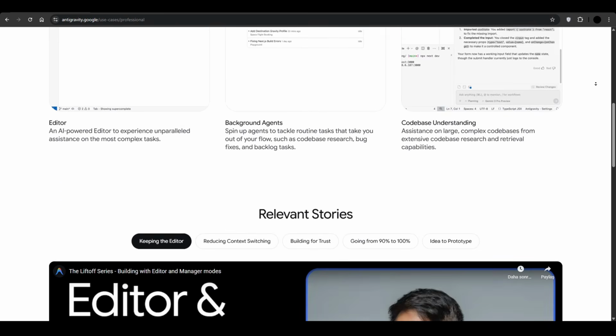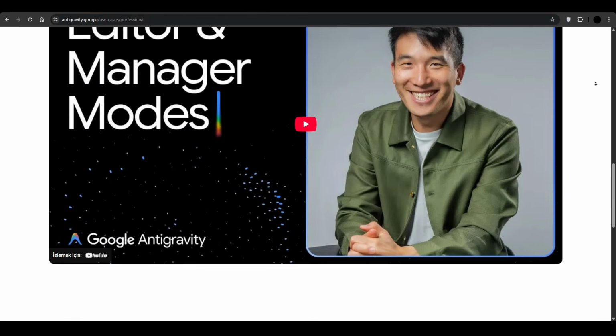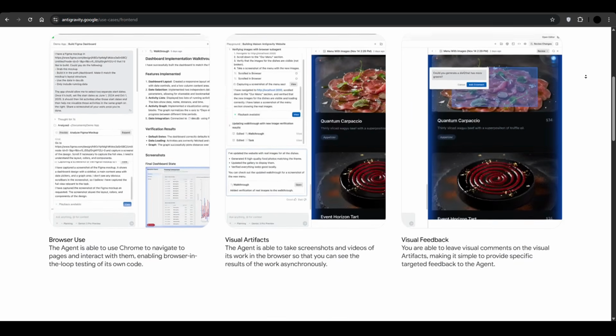Anti-gravity versus Codex versus VS Code. These are three tools developers use while building software. In this video, I'll quickly explain what each one is for and how to choose between them.